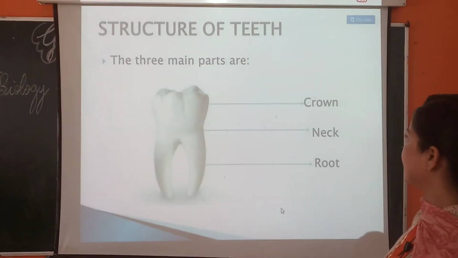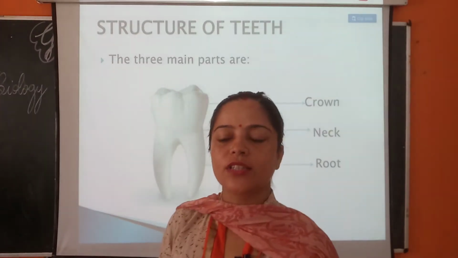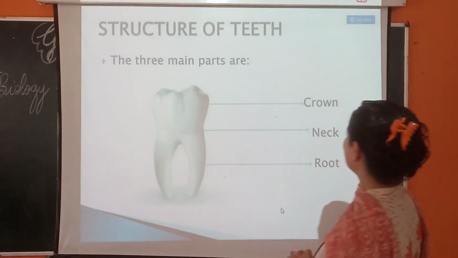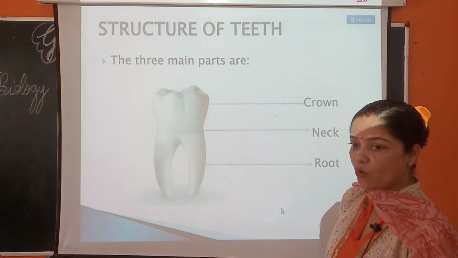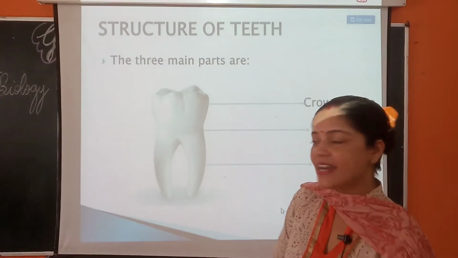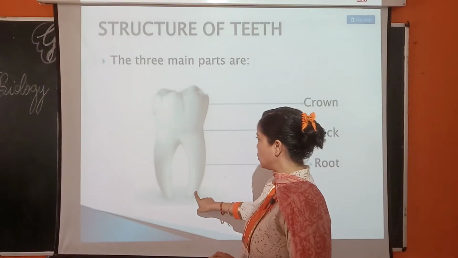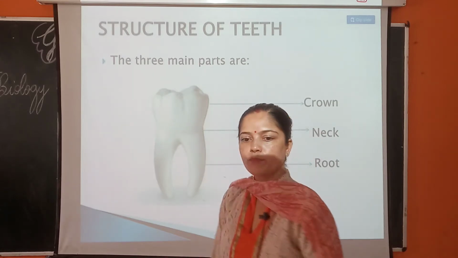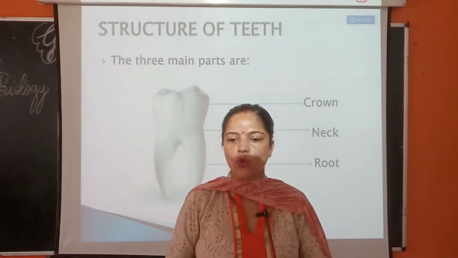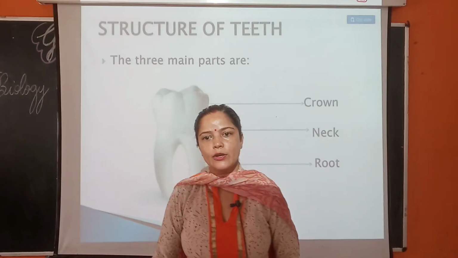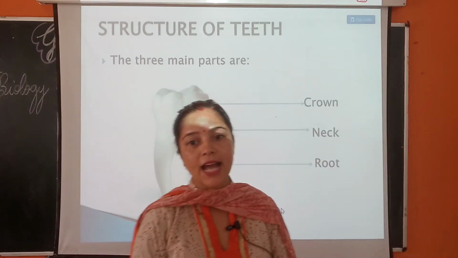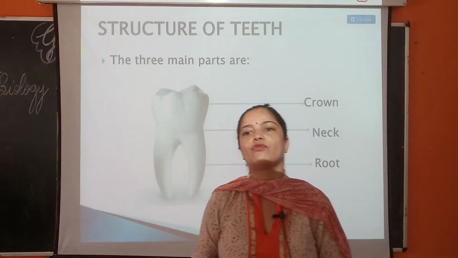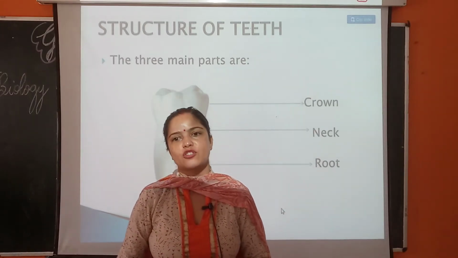This is the structure of a tooth. The tooth has 2 parts, the crown and the root, and one more part called the neck. This is the crown, this is the root, and this is the neck portion. As I was telling you, teeth help in breaking, chewing and grinding of food on the basis of structure and function.